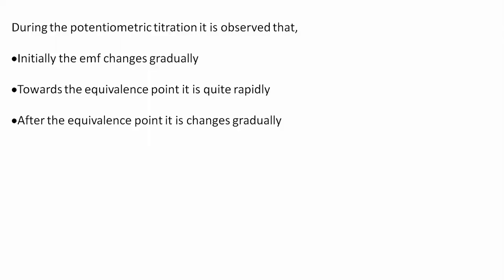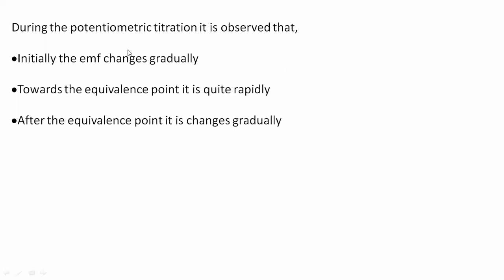During the potentiometric titration, it is observed that the EMF changes gradually at first, as there is an electrochemical cell with one reference electrode and one indicator electrode, so current will flow through the medium.